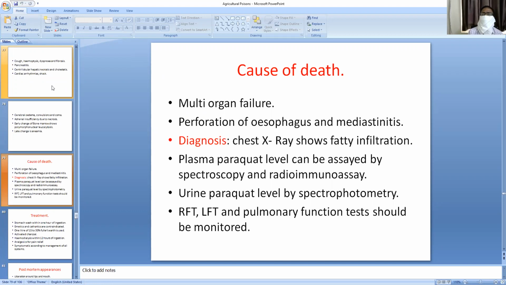What is the cause of death in a case of paraquat poisoning? Multi-organ failure is the important cause of death, along with perforation of the esophagus and mediastinitis due to the corrosive effect of the paraquat.